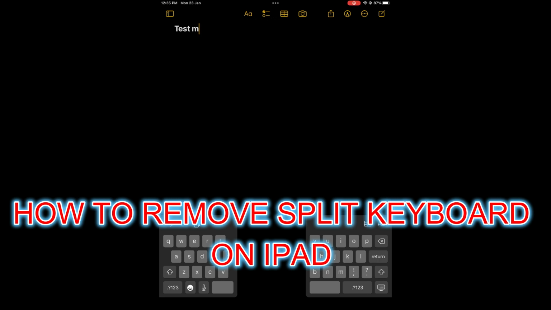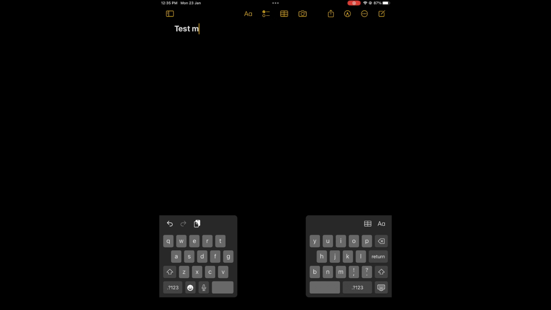Hello, in this video I will be showing you how to remove split keyboard on iPad. As you can see right here, at the moment my keyboard is split. Now to remove this or undo a split keyboard, all you have to do is press down on the keyboard option in the bottom right hand corner. Then you are going to select merge.